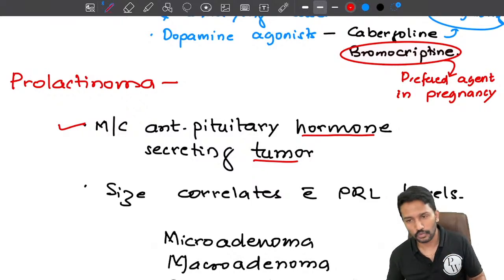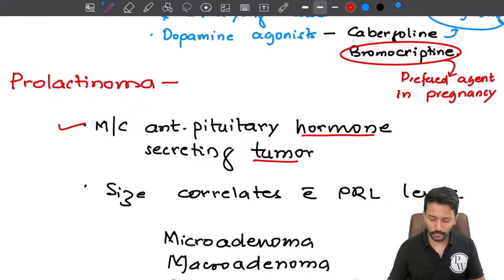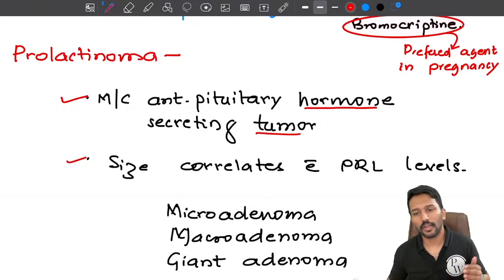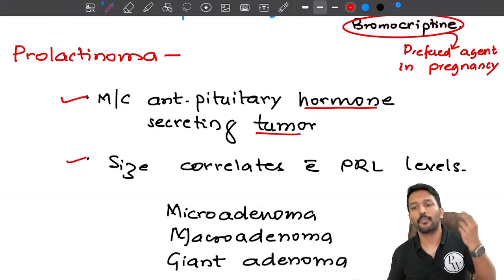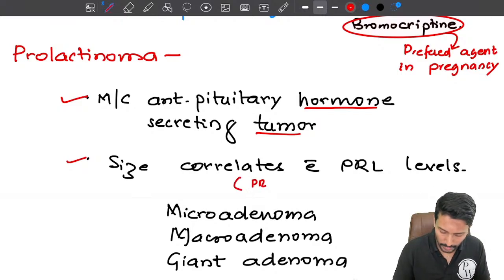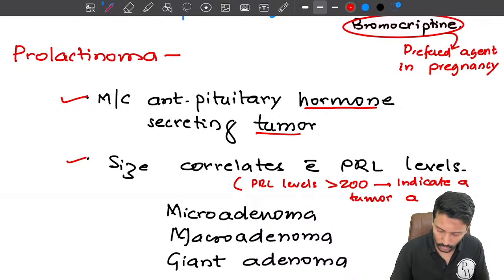The second point you have to remember is that the size of the prolactinoma correlates with the prolactin levels. The higher the prolactin levels, the more likely it is a bigger prolactin secreting tumor. And remember here, prolactin levels greater than 200 indicate a tumor as a cause.